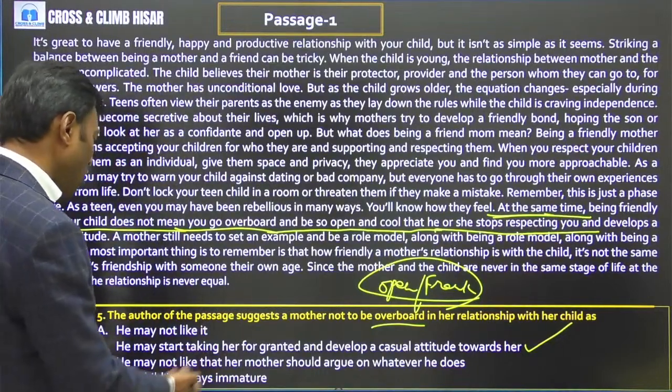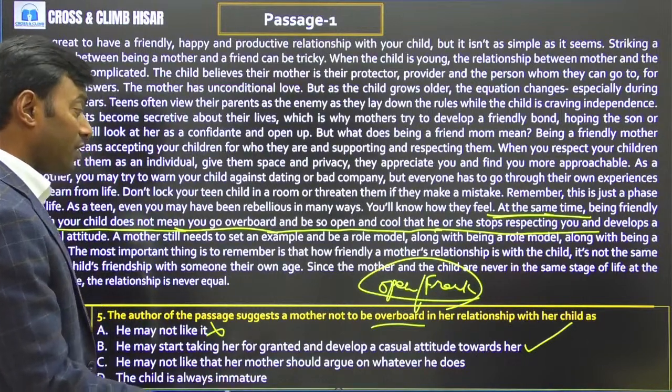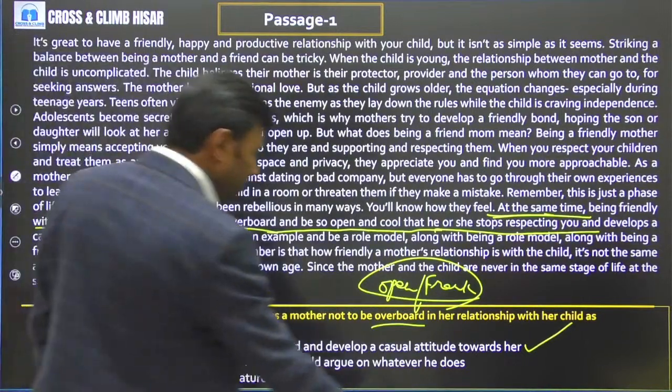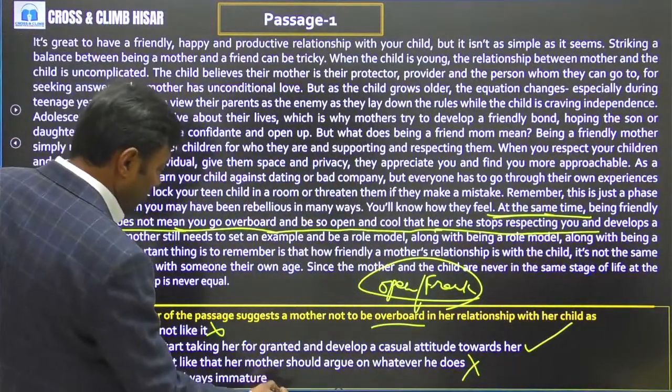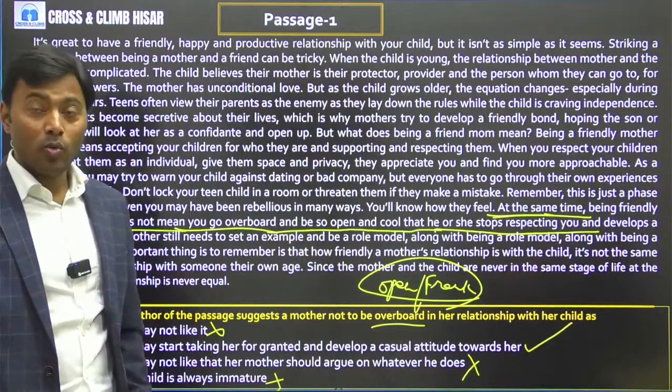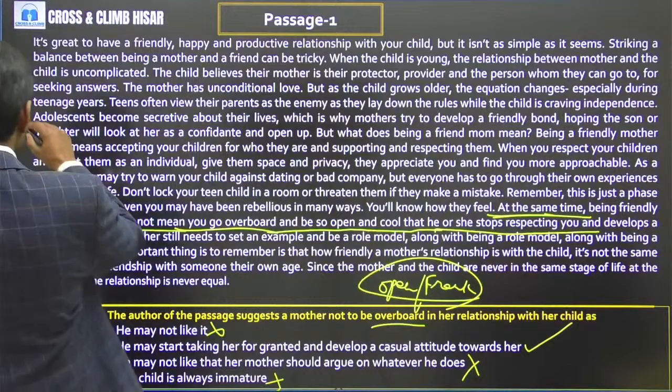First option is he may not like it. He may not like that her mother should argue on whatever he does. This is out of scope. The child is always immature. How can we say the child always remains immature? So these were the 5 questions.